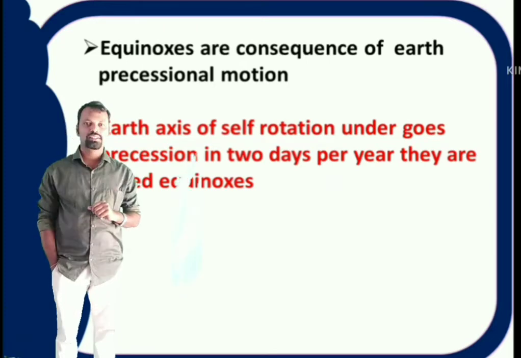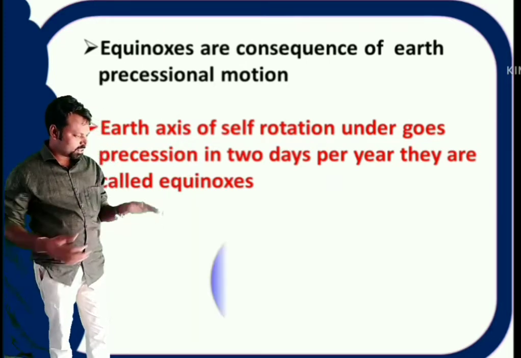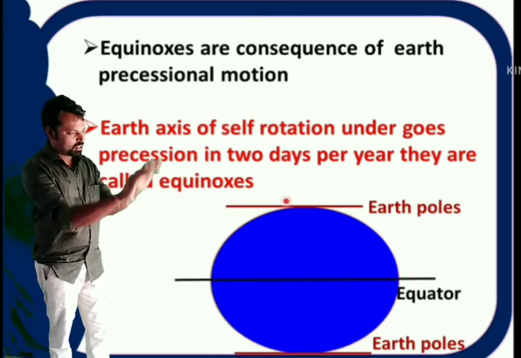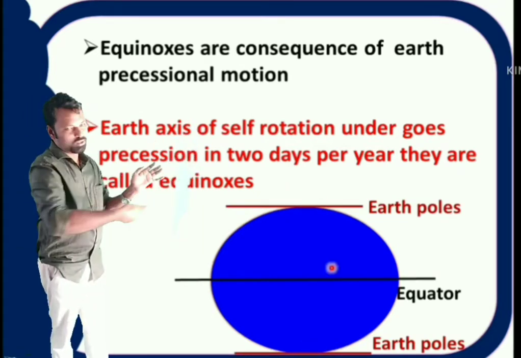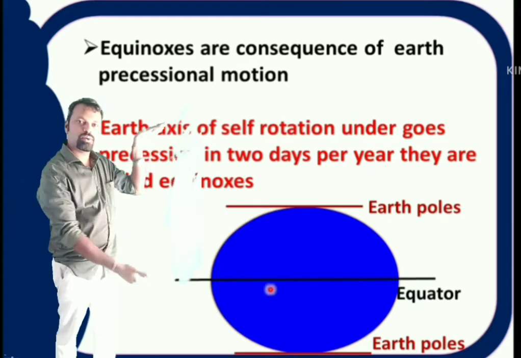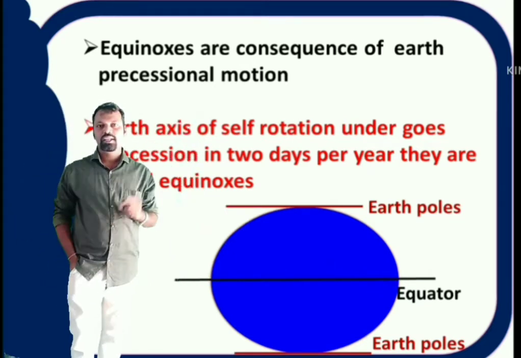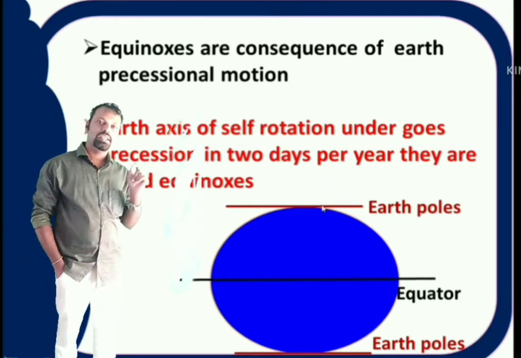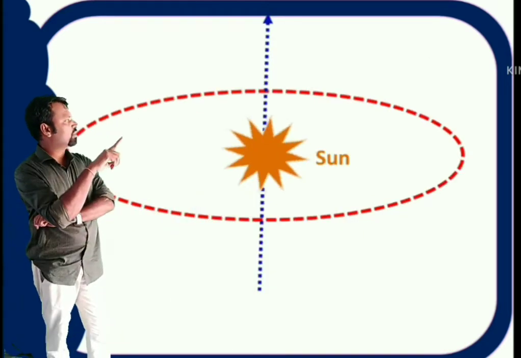Before going to that, see, this is the earth. Top and bottom are the poles of the earth, north pole and south pole, and the middle one is the equator. Now let us discuss the motion of the earth around the sun. Now this is the sun. Now this is the earth.